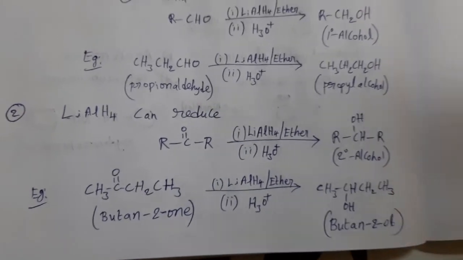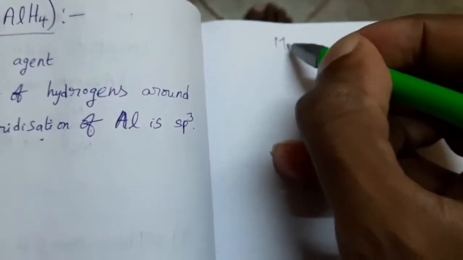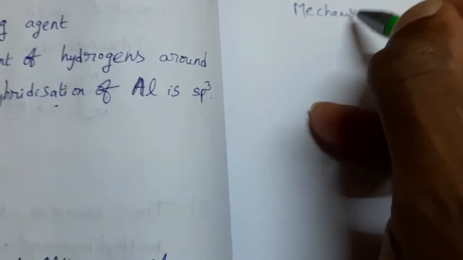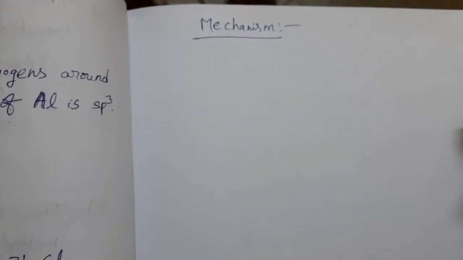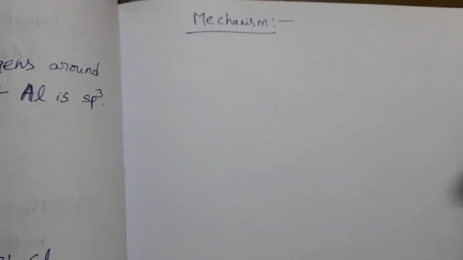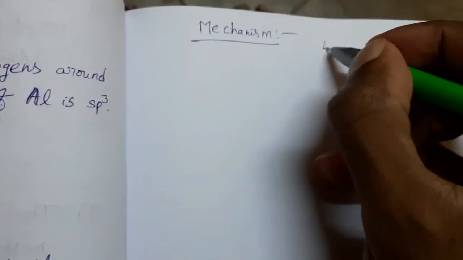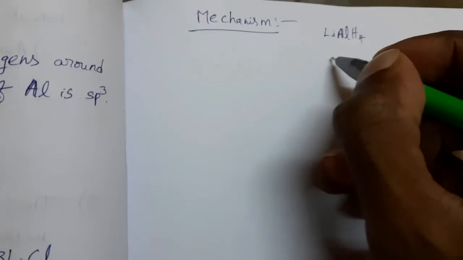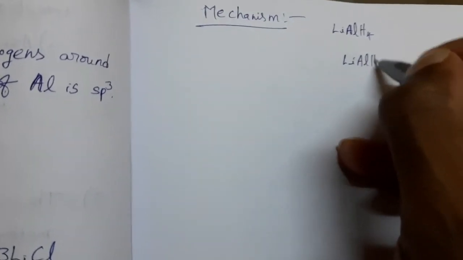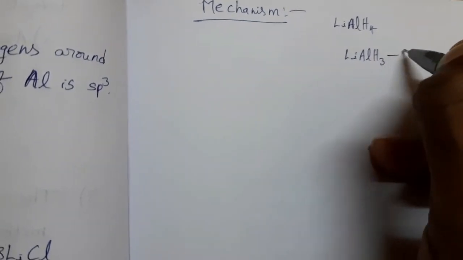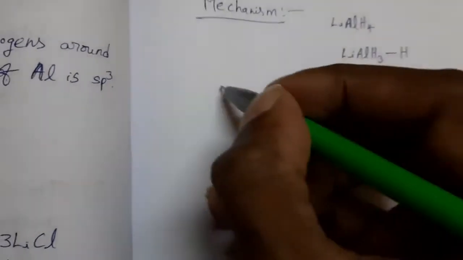Now see the mechanism for these two reactions. It's a very simple mechanism. Now by taking the general formula, we will see the mechanism of these reactions. LiAlH4. From this compound, hydrogen is removed as hydride.